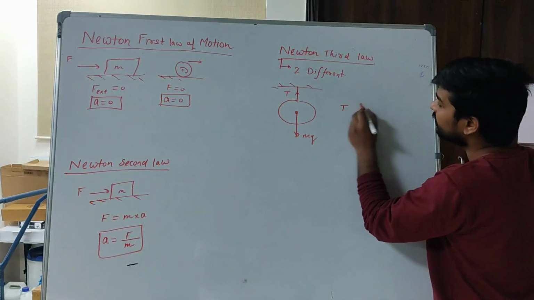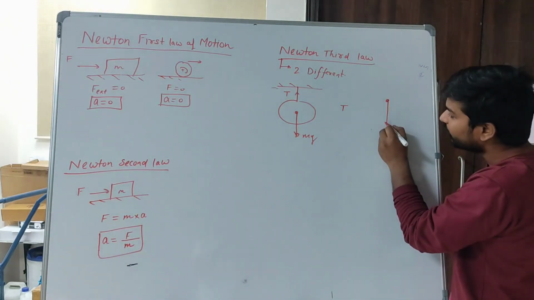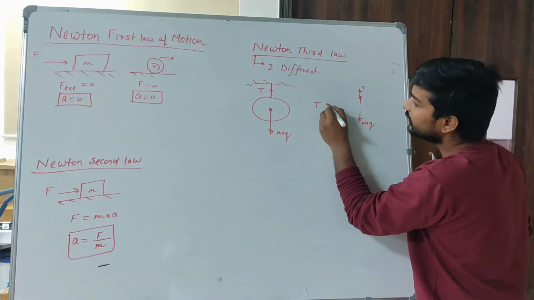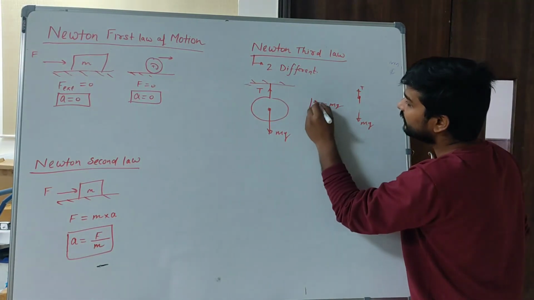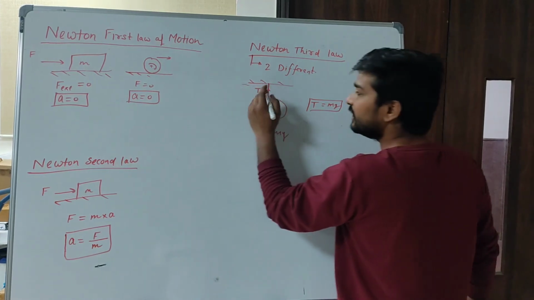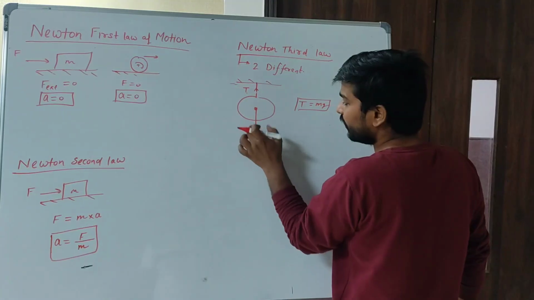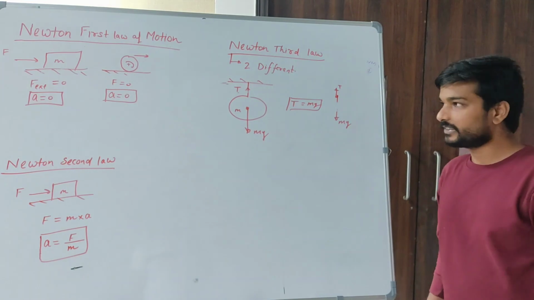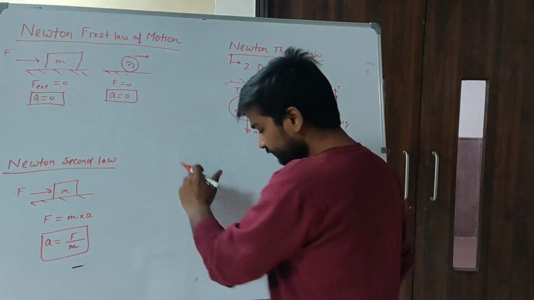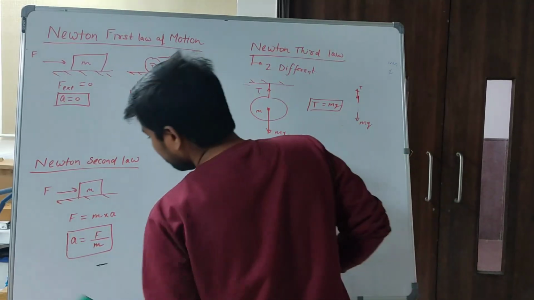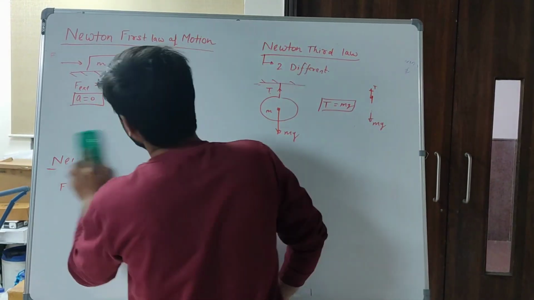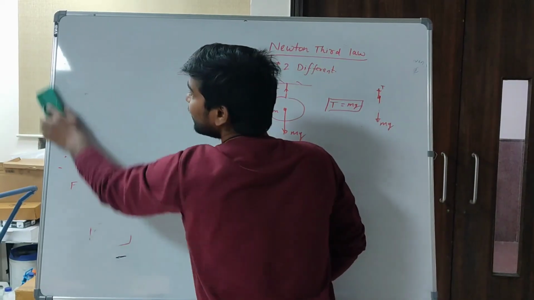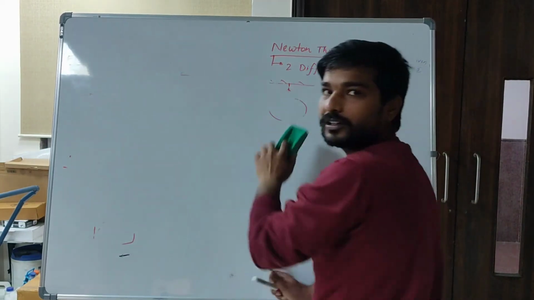That means the free body diagram of the body gives T equals mg, where T is the tension in the spring and m is the mass of the object. Let us solve one problem to analyze these laws.